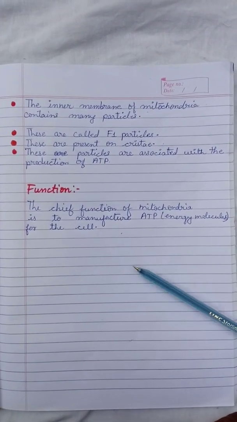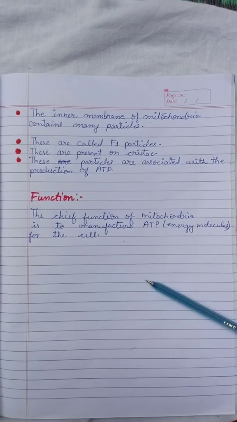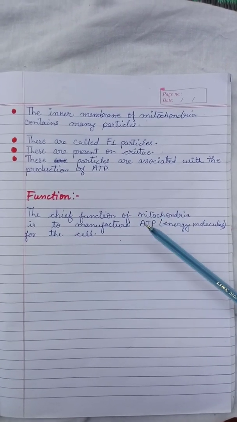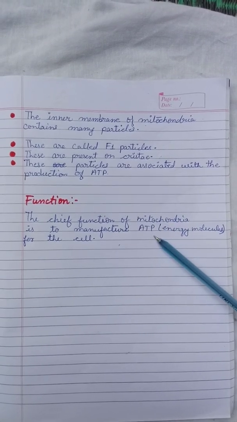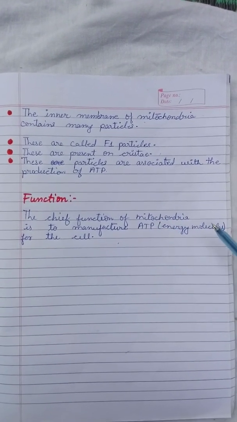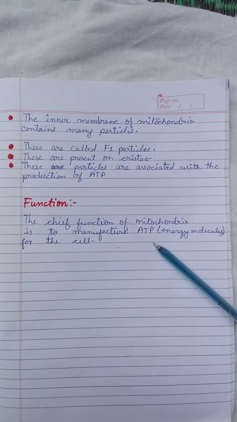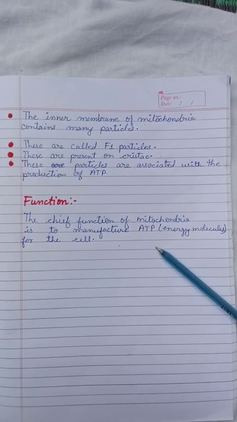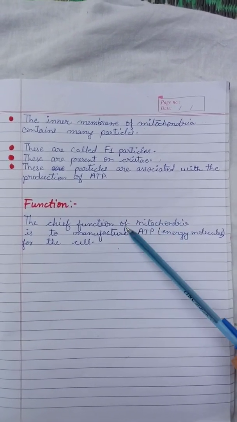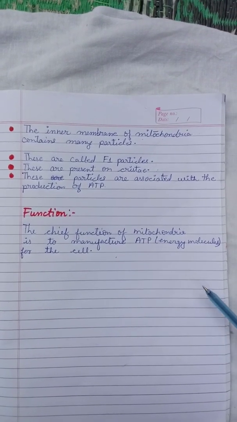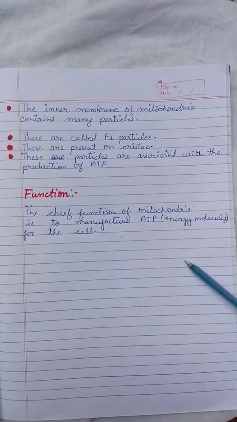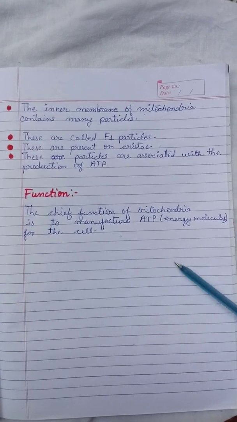Because our cell can use energy only in the form of ATP. ATP are the energy molecules, and the full form of ATP is adenosine triphosphate. When an ATP molecule breaks, energy is released and used by the cell for performing many other activities.